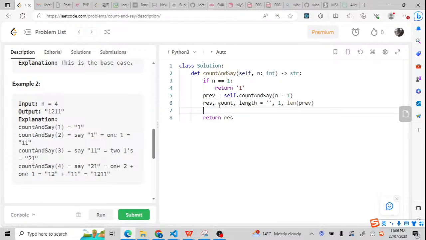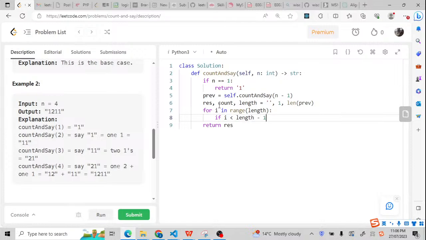Then I'm going to use a for loop, for I in range the length of the string, and there is a check if this I is less than length minus 1.